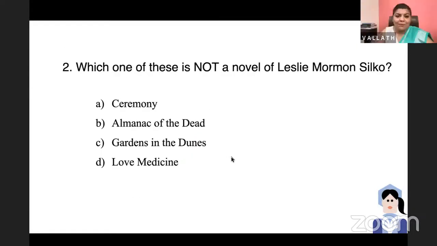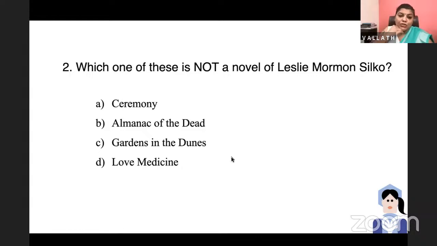Okay. Can you please read? Which one of these is not a novel of Leslie Marmon Silko? Is it Ceremony, Almanac of the Dead, Gardens in the Dunes, or Love Medicine? One of these is not a novel by Leslie Marmon Silko. Leslie Marmon Silko is a Native American writer.